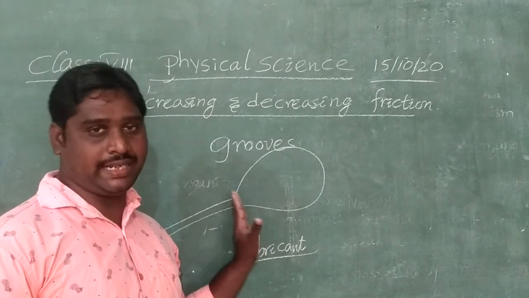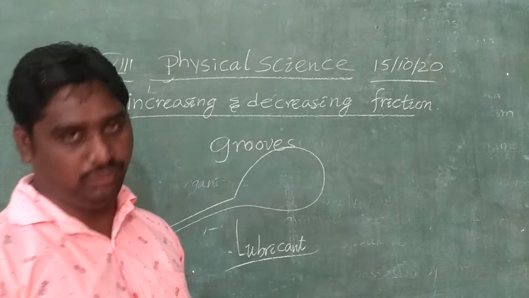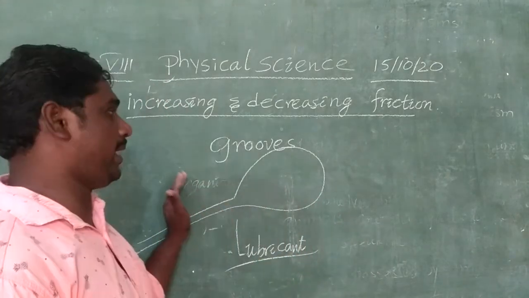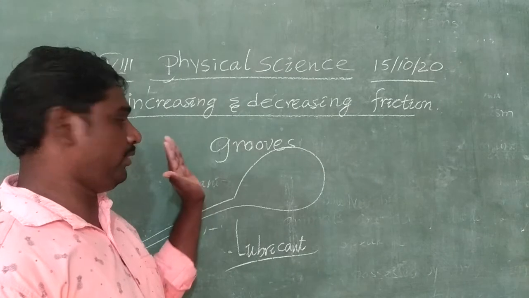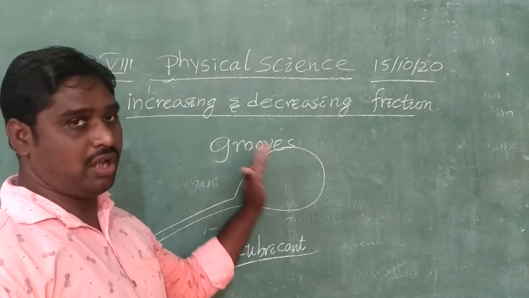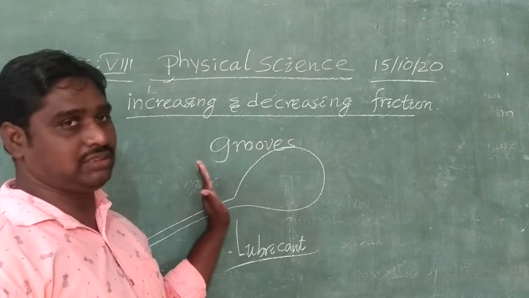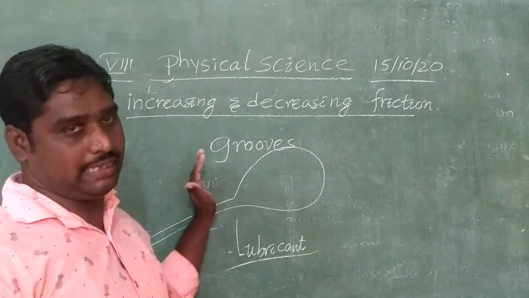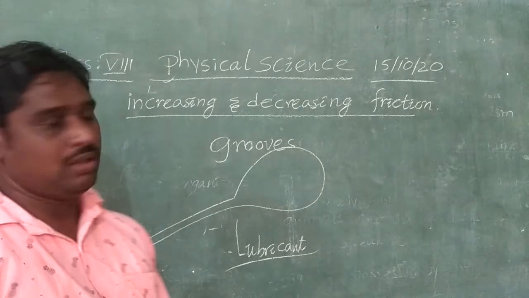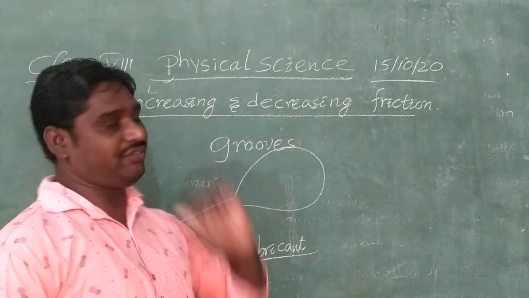It comes to rest because of the friction force. So this frictional force is increased by making grooves at the bottom of the sole of your shoes and on the surface of the tires. Okay, that is the reason to increase the frictional force. Okay, next one is decreasing the frictional force.